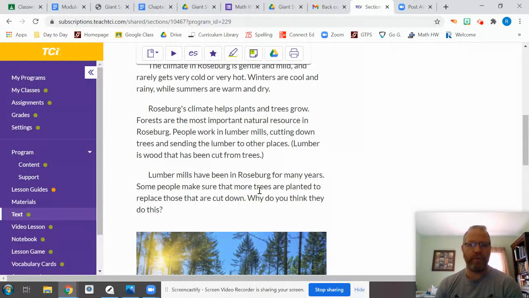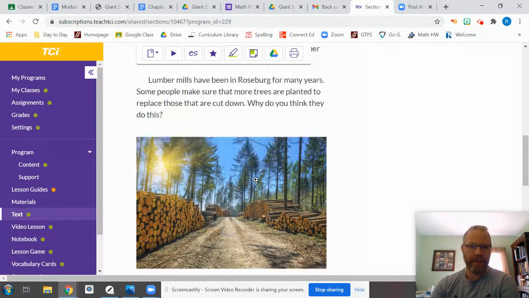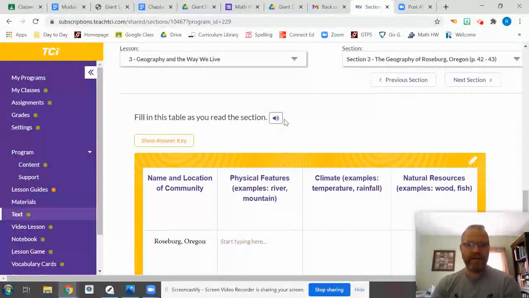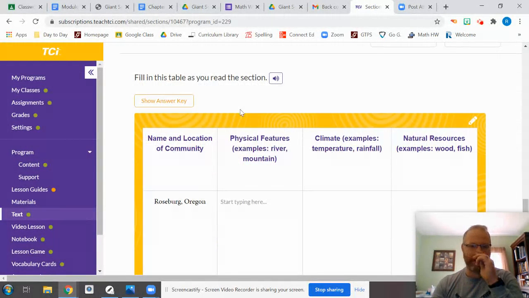Forests are the most important natural resource in Roseburg. People work in lumber mills, cutting down trees, and sending the lumber to other places. Lumber is wood that has been cut from trees. Lumber mills have been in Roseburg for many years. Some people make sure that more trees are planted to replace those that are cut down. Why do you think they do this? Think back to the other lesson where we talked about conservation, and you don't want to take more than you put back. So down at the bottom, fill in this table as we read the section.